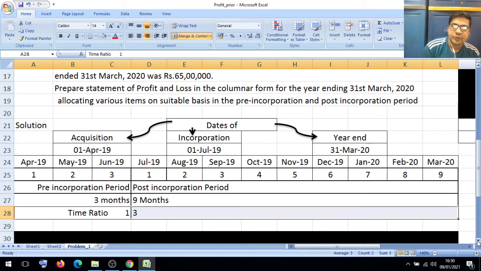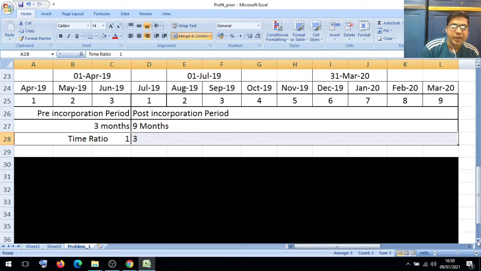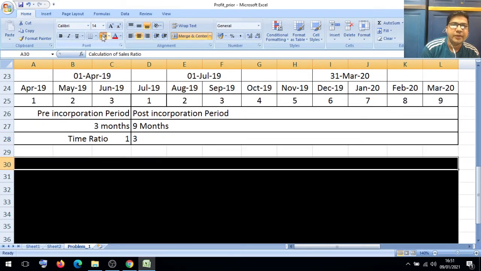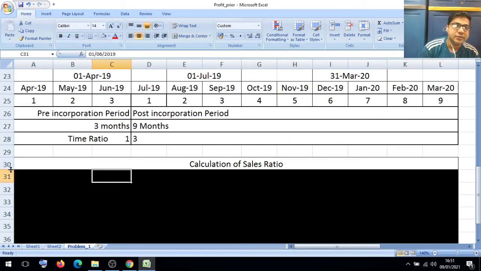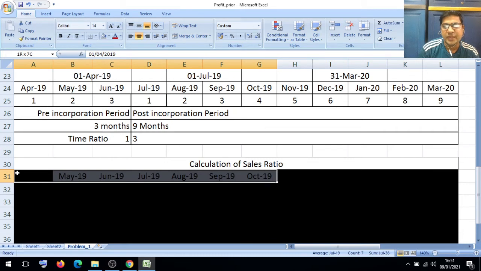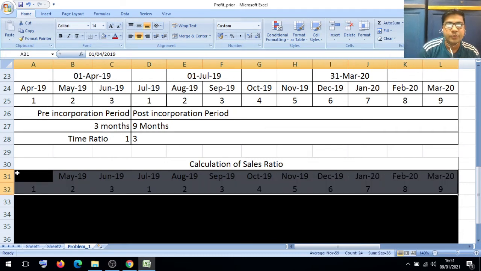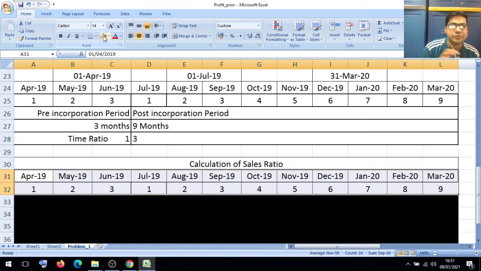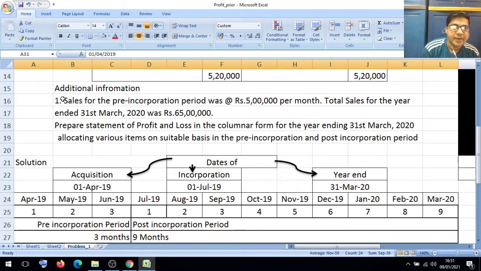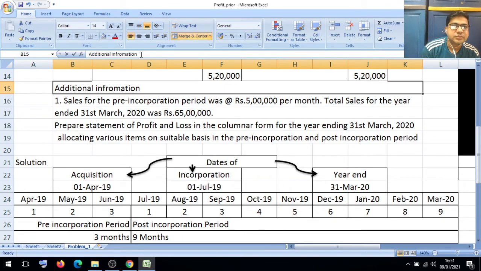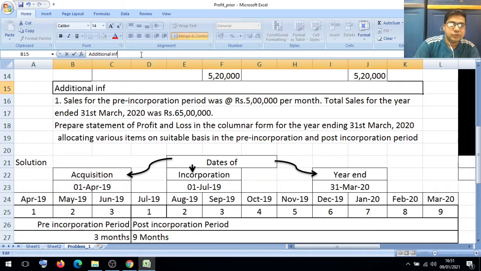Now, friends, we have to move further and understand how to calculate the sales ratio. Again we have to consider the months of the pre-incorporation and post-incorporation periods, and consider some information. This is the additional information, the sales information.